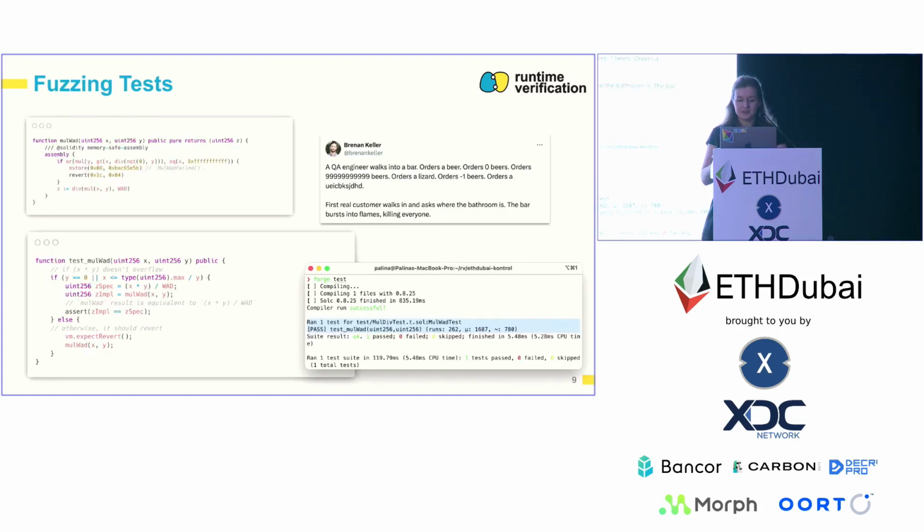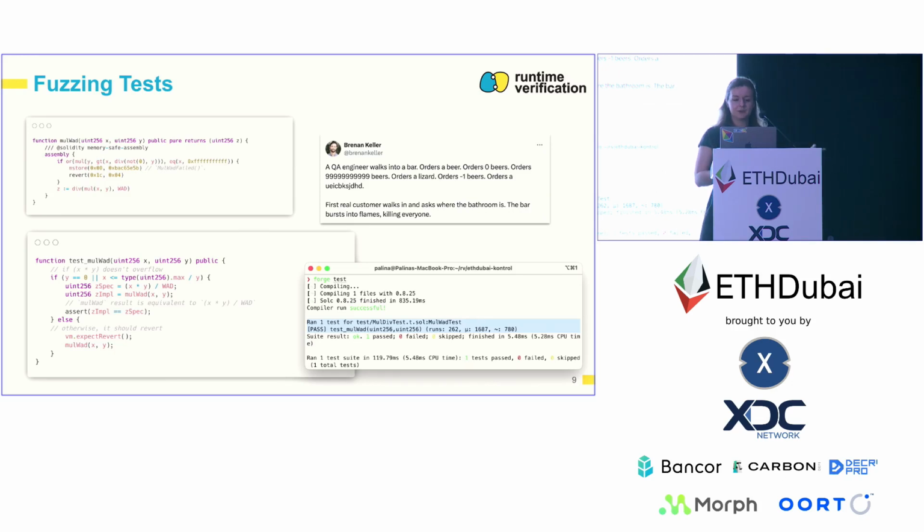So what we can do to increase coverage further, we can do fuzzing. So we can write a more informative test, and we can fuzz it. So here on the slide, that is a Foundry test. Foundry is the development framework, a very popular one. It's written in Rust. So what it lets us do is to write this more interesting parametric test.